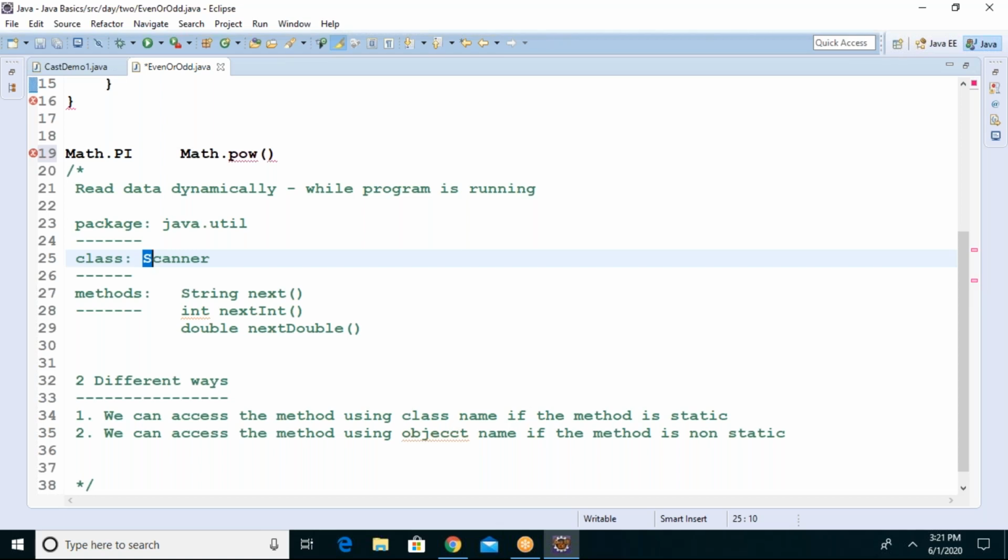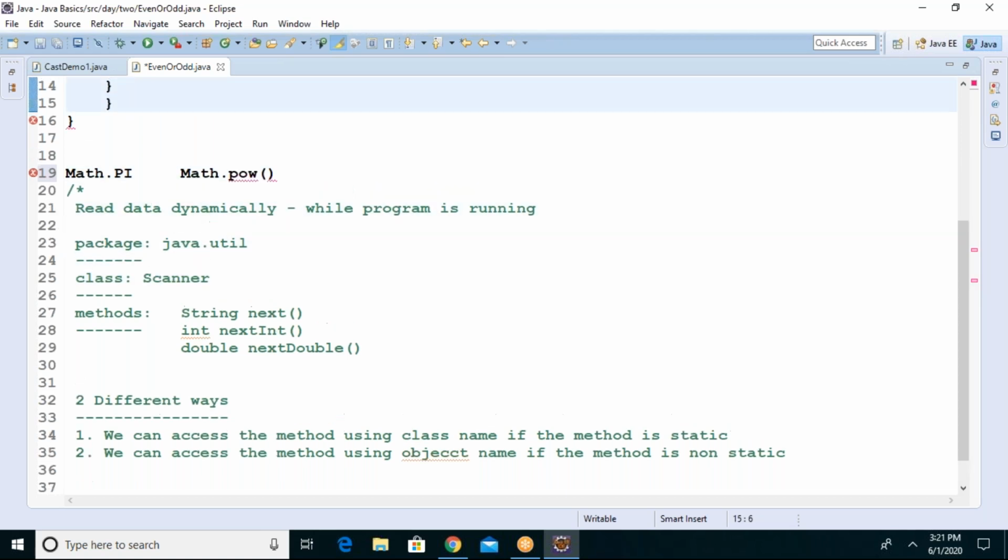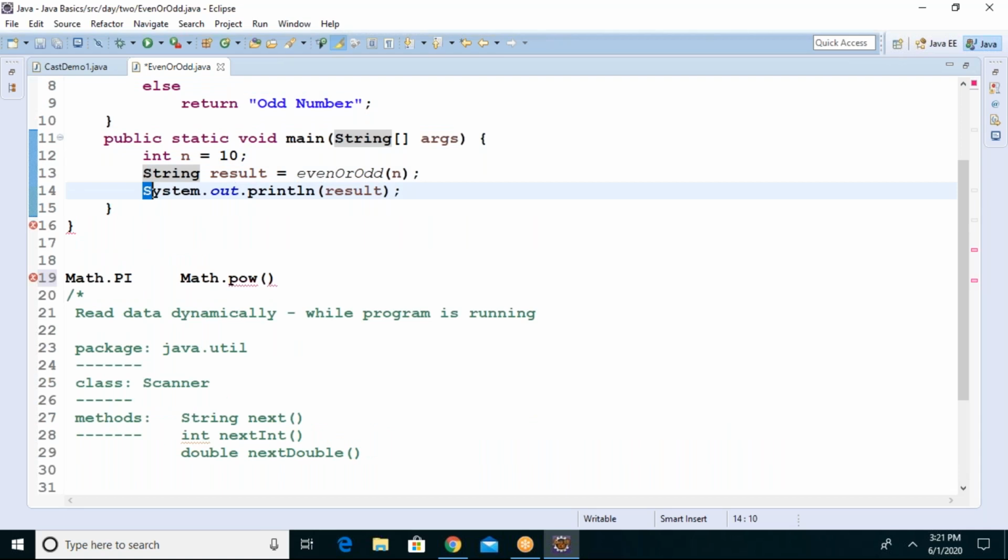Method will start with the small letter. Variable will start with the small letter. Scanner is a class. String is a class. System is a class. They all start with capital letters, no? Similarly, Math is a class.